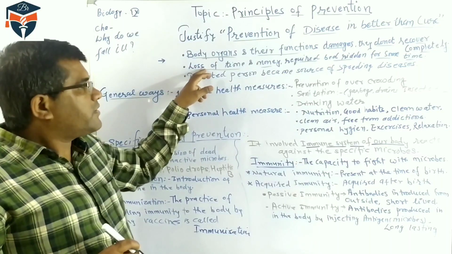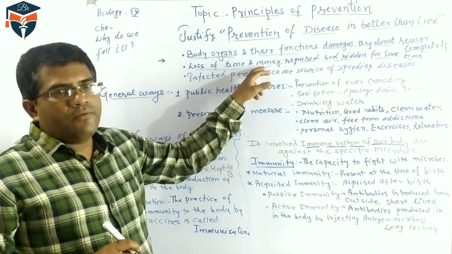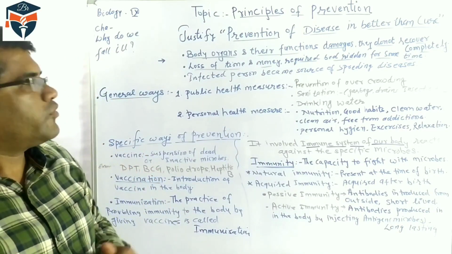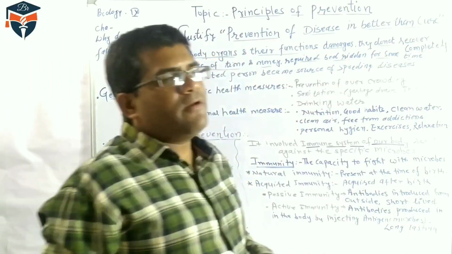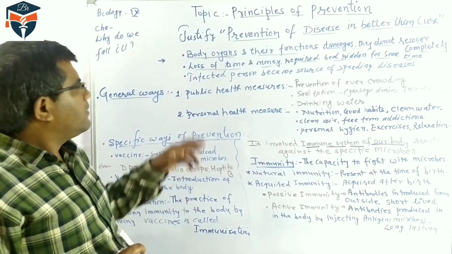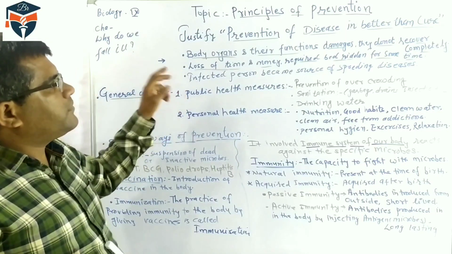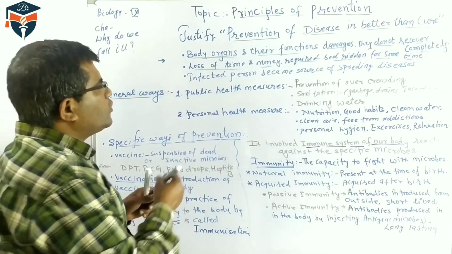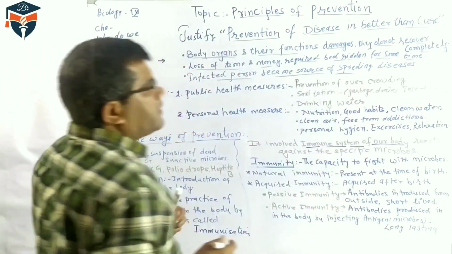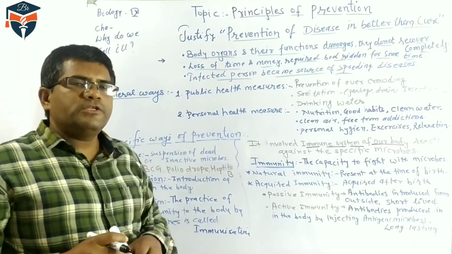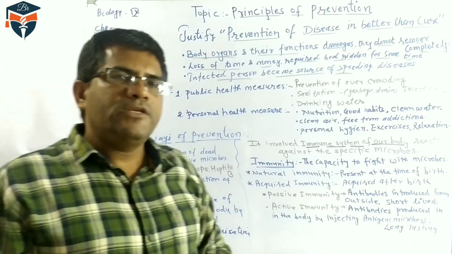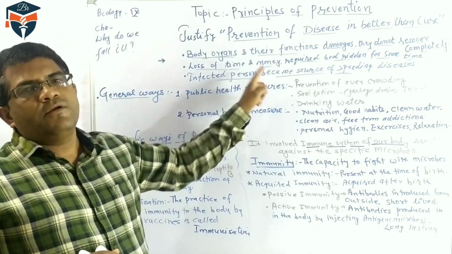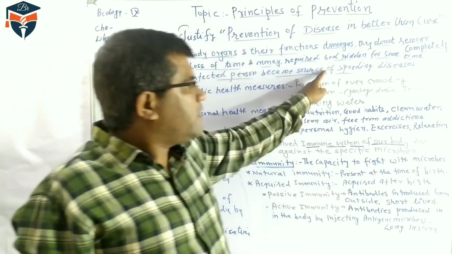So our time is affected, money is wasted, and our workplace is also affected because we have to take rest. The third reason why prevention of disease is better than cure is that an infected person becomes a source of spreading disease. If anyone is suffering from a contagious or infectious disease, he or she can become a source to spread the disease.